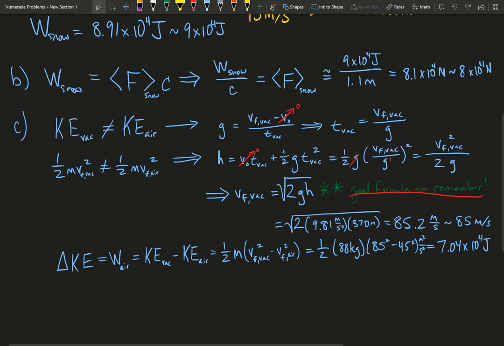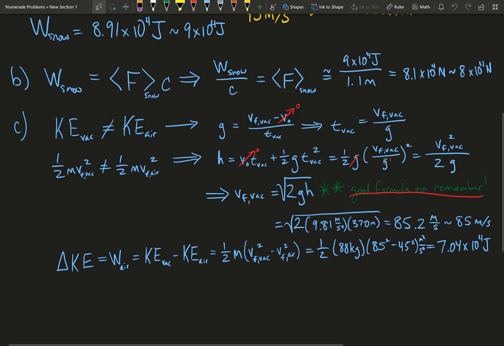Because we know that he doesn't start with any velocity, this goes to 0, and so we have just 1/2 g t squared left. However, we know what the time he would be falling in vacuum is. It depends on his final velocity in the vacuum divided by the gravitational acceleration, sorry. And so we can plug t_vac in here as v_f,vac over g, and we can square it.